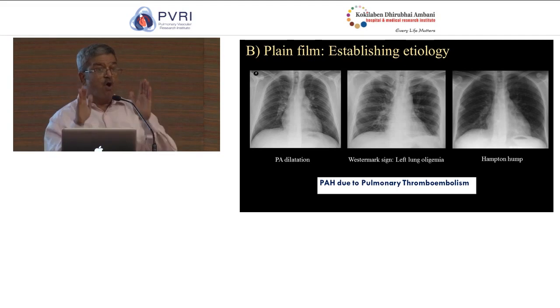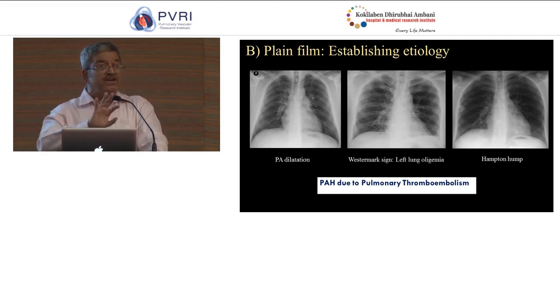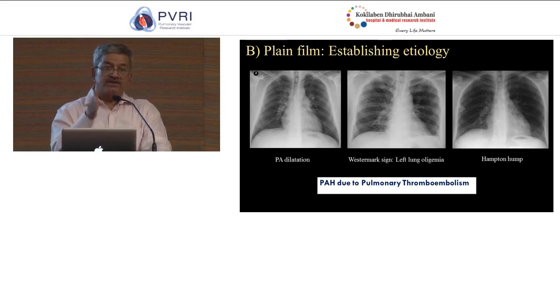What I want you to go home with is the idea that chest radiograph is able to reasonably differentiate patients in whom PAH is caused secondary to heart disease, congenital or acquired, secondary to thromboembolism, and secondary to pulmonary diseases. It's not the best of imaging techniques to differentiate these, but nonetheless is reasonably accurate in doing so.